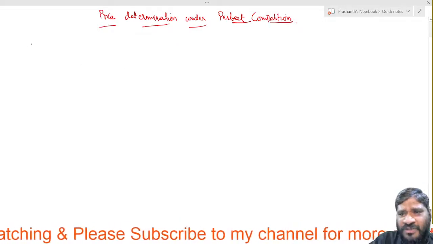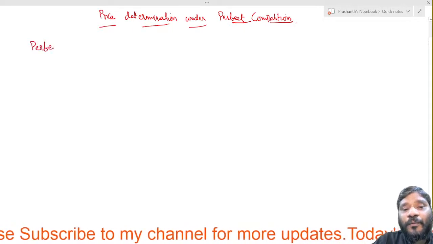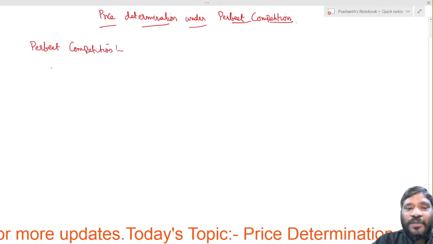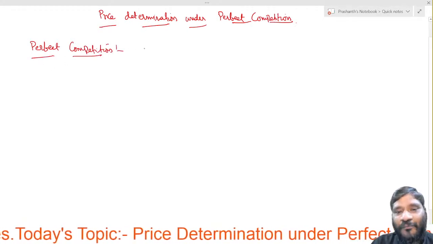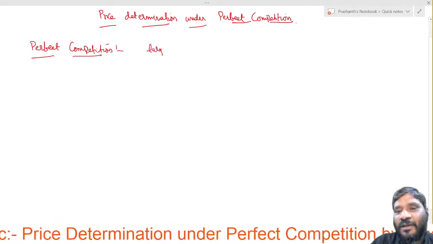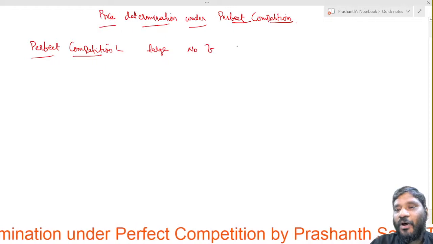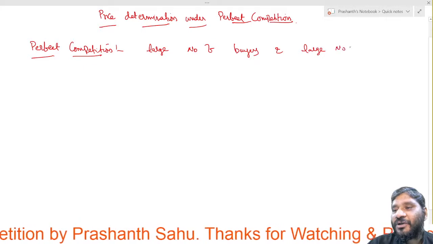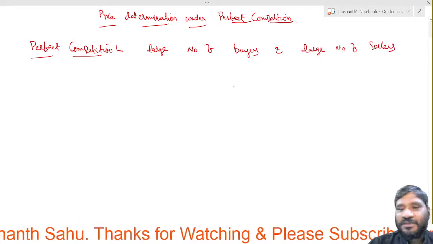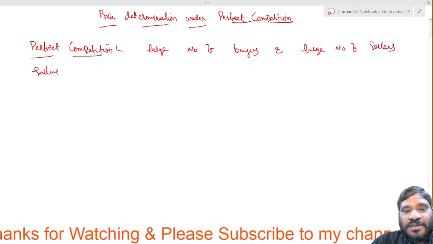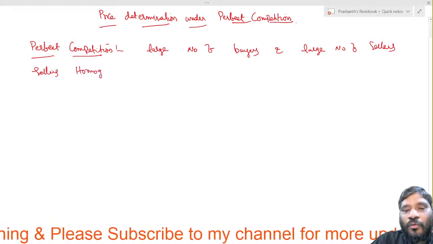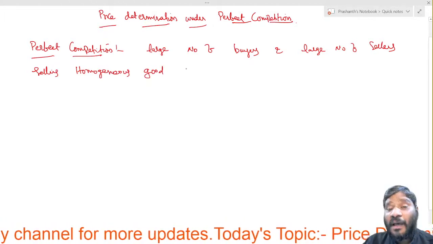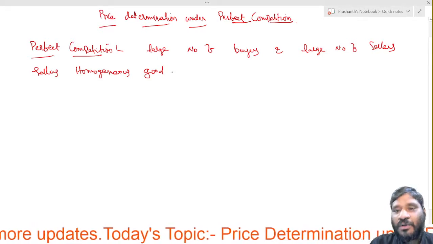As usual, first of all, we should know the meaning of perfect competition. So in my previous videos already you have seen perfect competition meaning. What happens here? Large number of buyers and large number of sellers selling homogeneous goods. Homogeneous goods means identical or same goods, right?